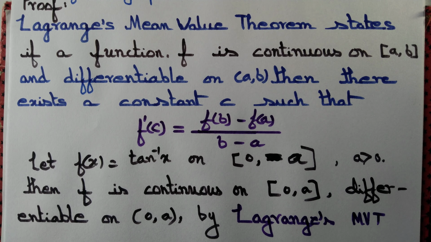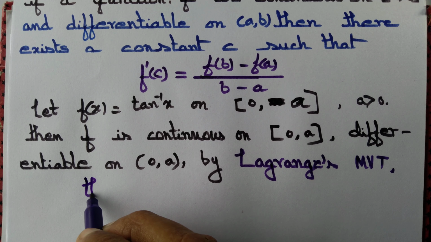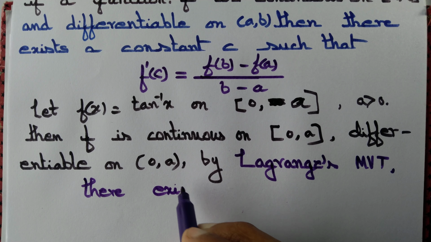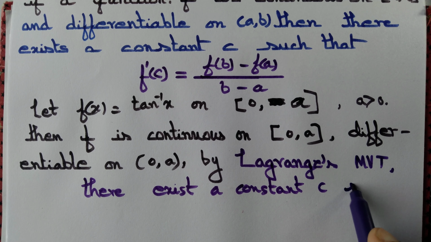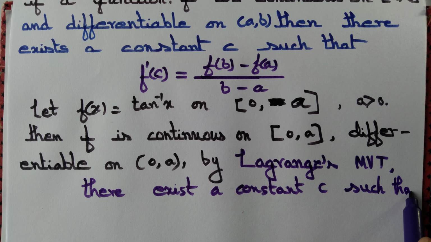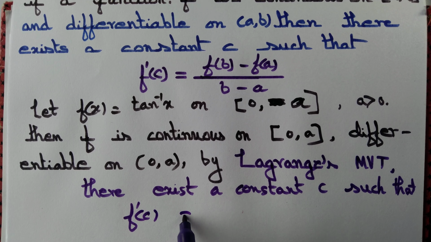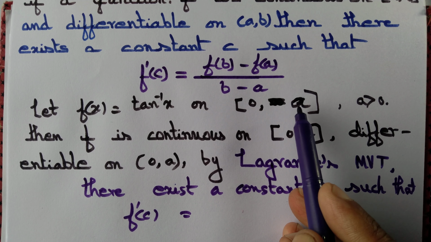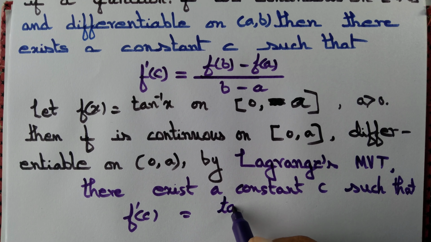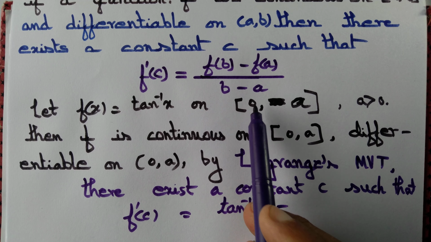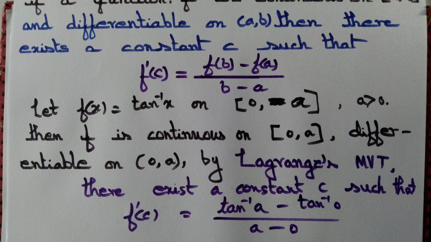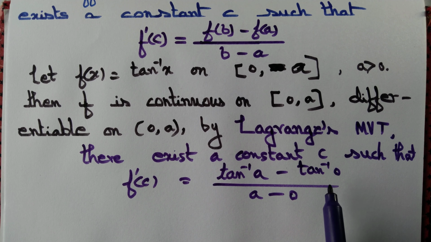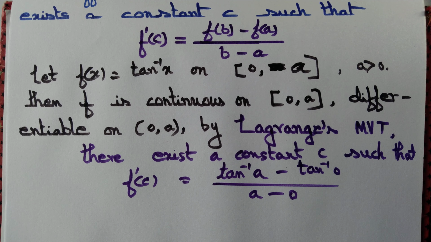By Lagrange mean value theorem, or in short LMVT, there exists a constant c such that f dash of c equal to f of a minus f of 0, so tan inverse of a minus tan inverse of 0, divided by a minus 0.